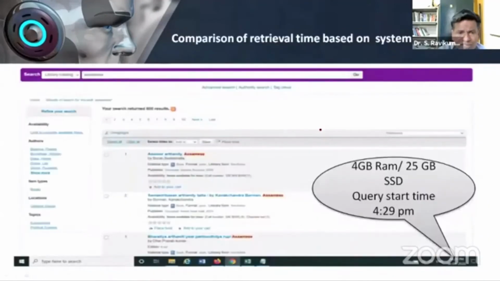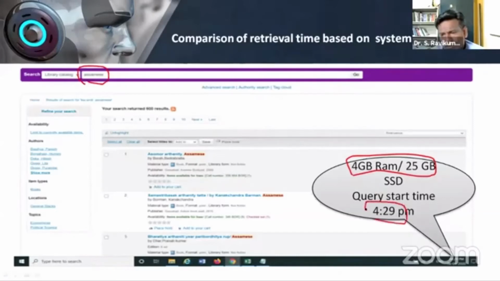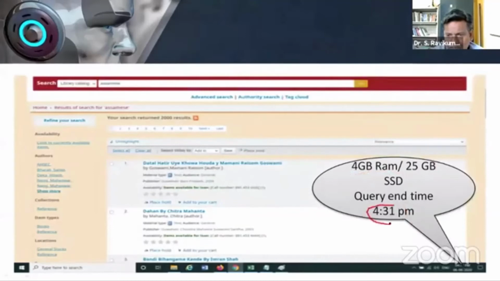This particular college has around 6,000 records. It may be a little more or less. It runs on 4 GB RAM and 25 GB hard disk. We put in a query called Assamese. Yesterday evening only I tried it. The start time was 4:29 p.m. Now you can see that for this particular 4 GB system, it took 3 minutes.